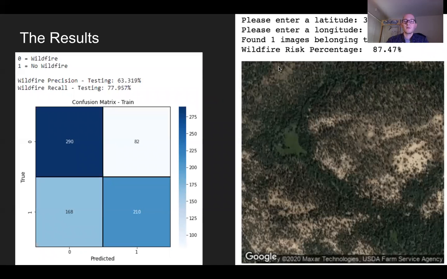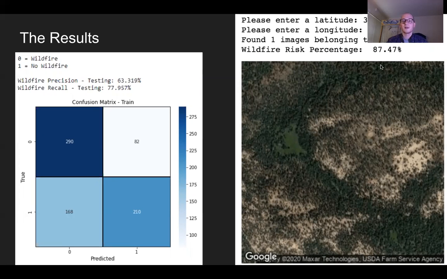I ended up having a rough example of deployment for this product, where you enter a latitude, enter a longitude, and it tells you what the risk is for wildfire. This image actually came from California. It was an area that had a wildfire, so it's not something that my model had ever seen before because it was just trained on Washington images. This is an area that, again, had a wildfire before, but the model didn't know that, and it correctly identified that it's super high risk.